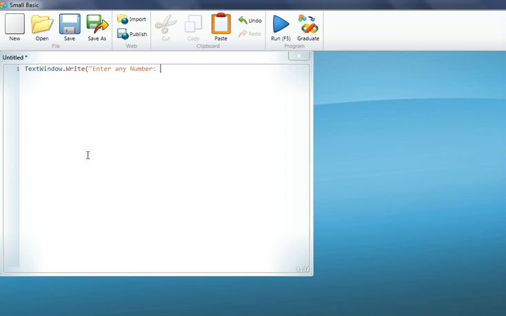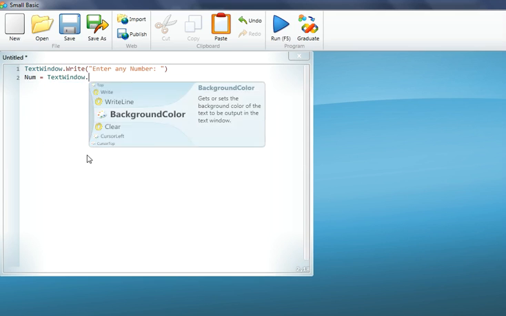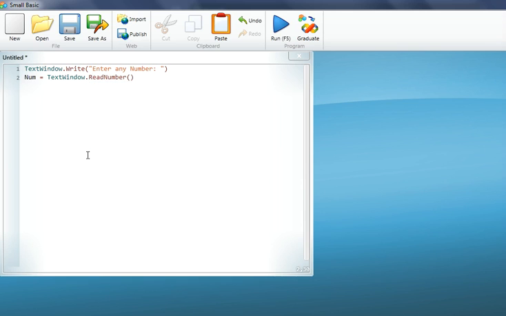Now we have asked for an input, but the text window also has to read it. It's the same thing that we do always by assigning a variable. And again, here also to read a number or value, you have to use text window dot read number or text window dot read only.